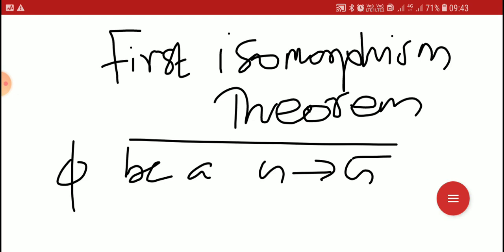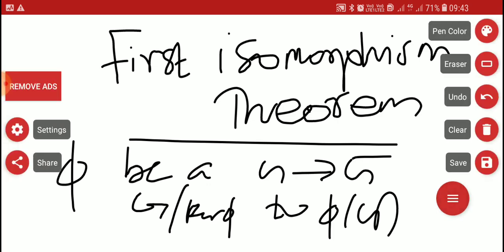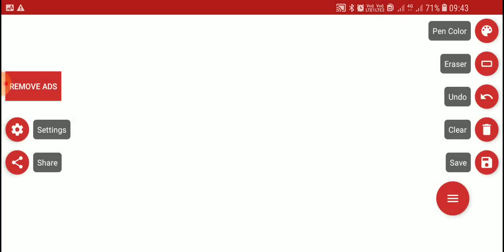Then the mapping from the factor group G by kernel phi to phi of G, defined by G kernel phi mapped to phi of G,